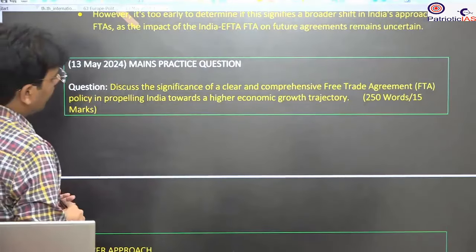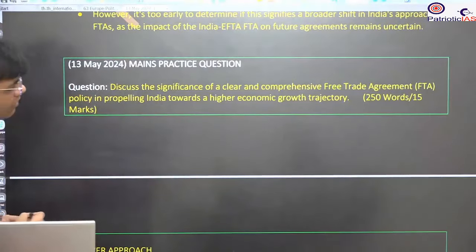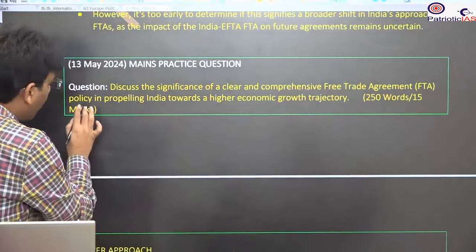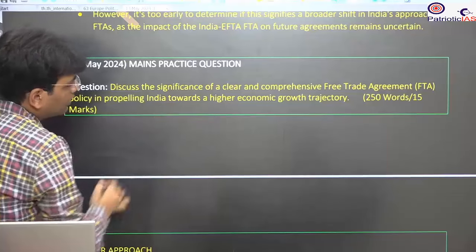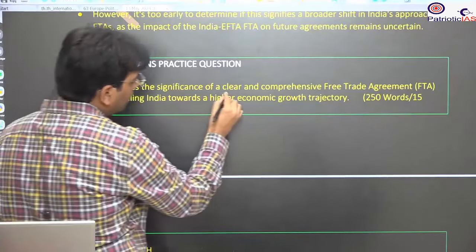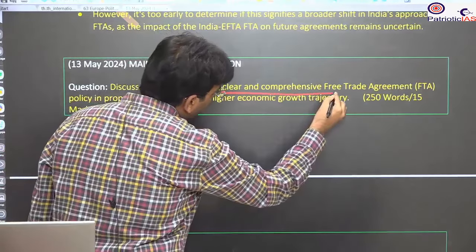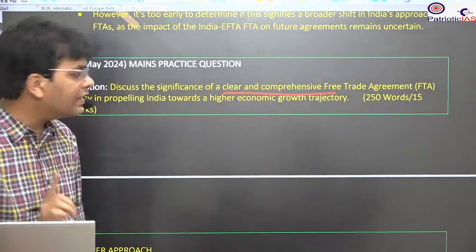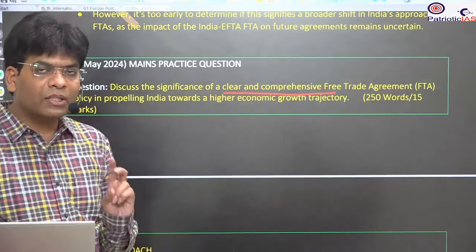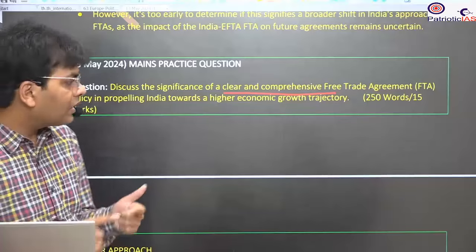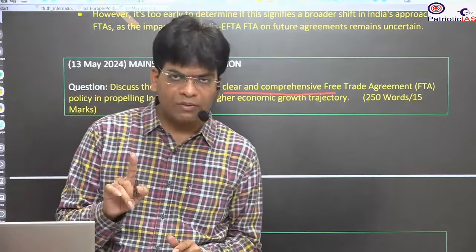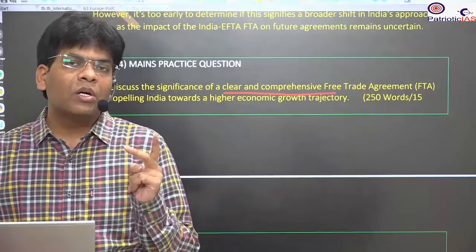So the question is: discuss the significance of a clear and comprehensive free trade agreement policy in propelling India towards a high economic growth trajectory. Here is how you can introduce it. You can introduce the need for why India needs a clear and comprehensive trade agreement. After that you can talk about different areas, like investment. If there is clarity, there will be more investment, and that will result in more job creation.